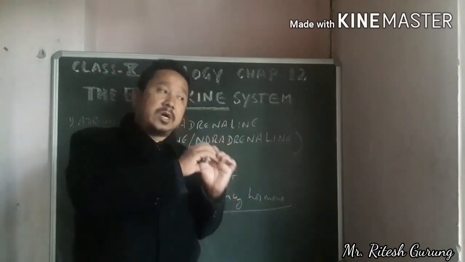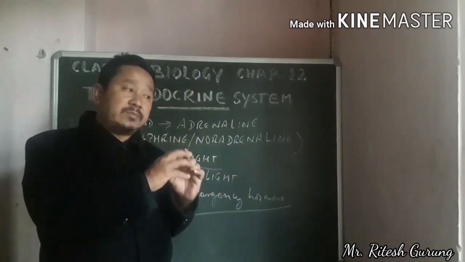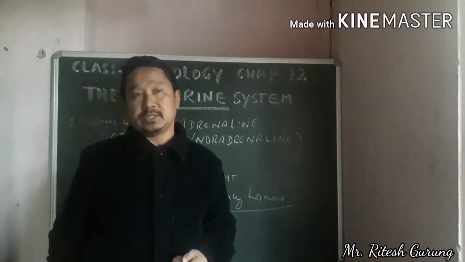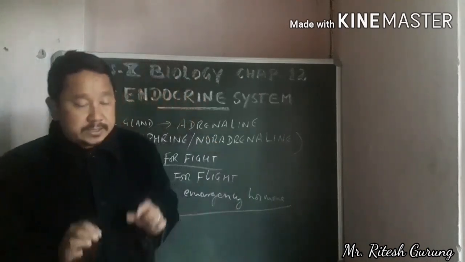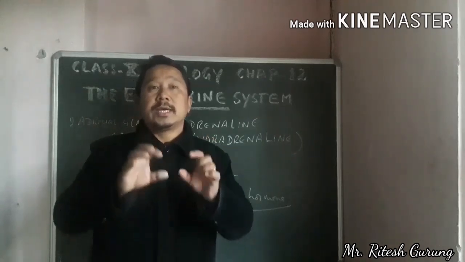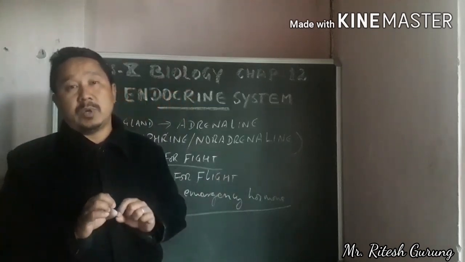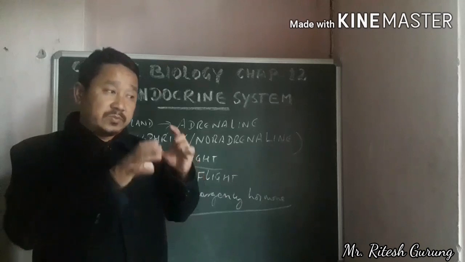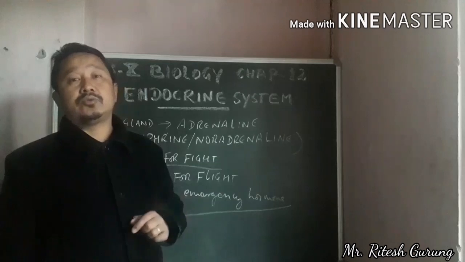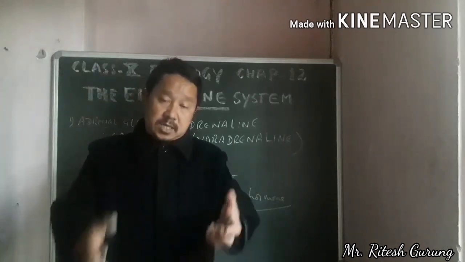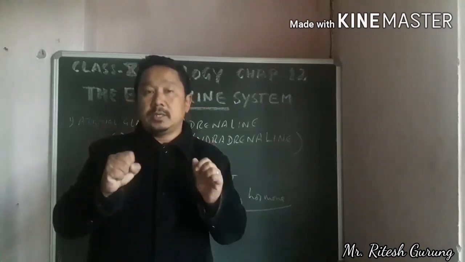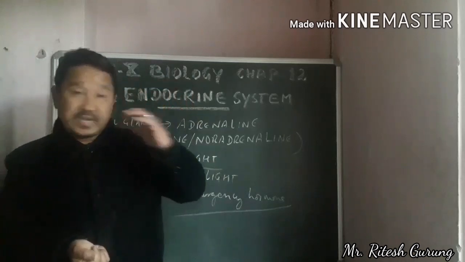Also, under the influence of this hormone, more glucose is released into the blood, usually from the liver, so that more energy is produced, which is very useful for facing that situation.